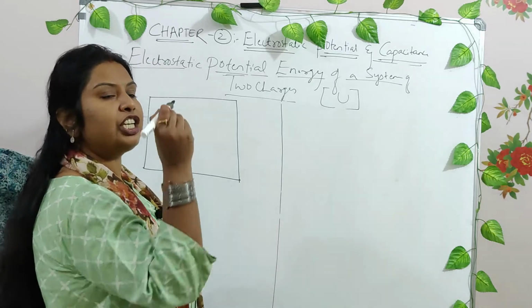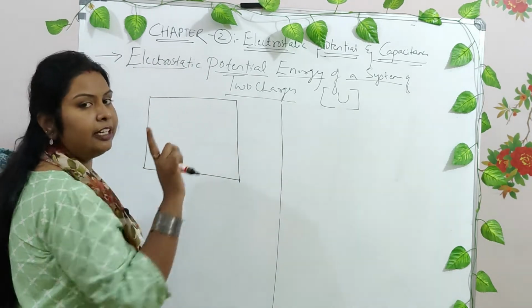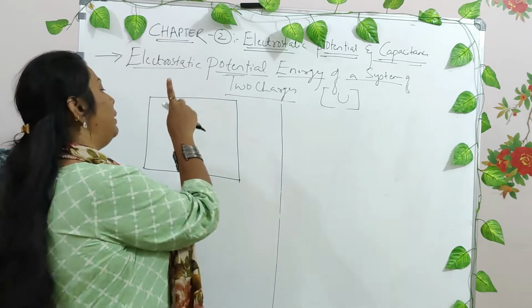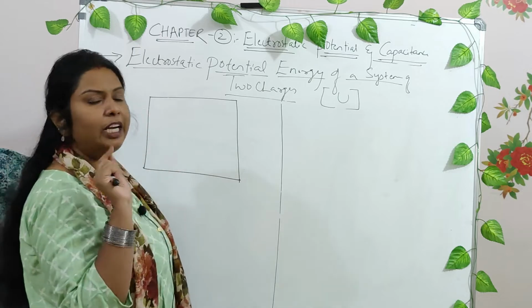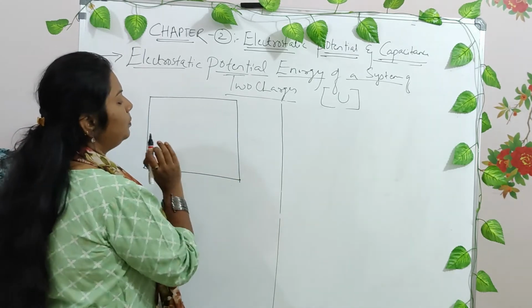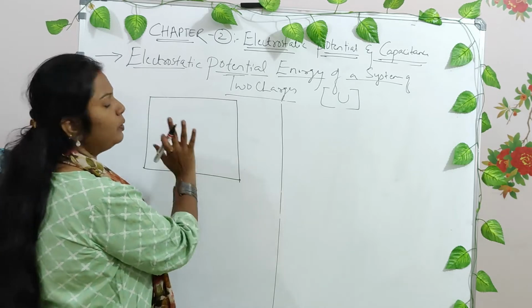First we will take one charge. We are not bringing both the charges at a time and placing them here, right? First we will bring one charge, place it here, then go back, bring another charge and place it here, right? Now initially it is 0, right? No electric field and no energy is present in this particular system, right?